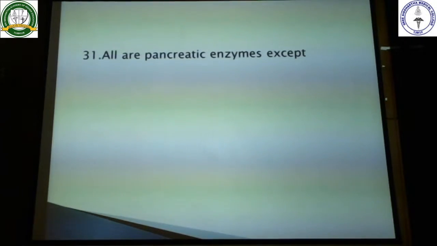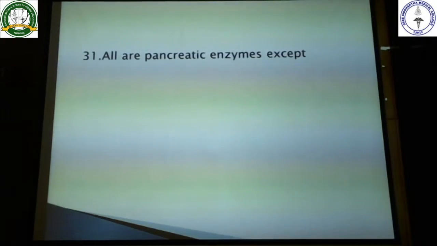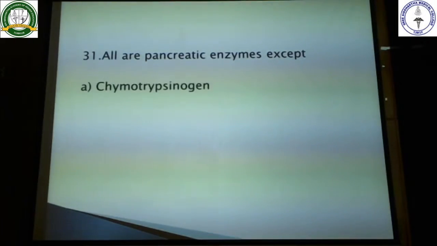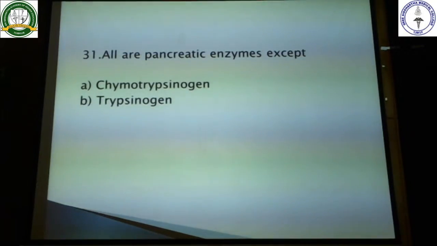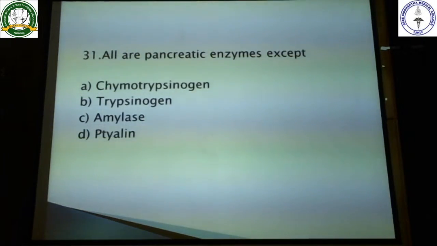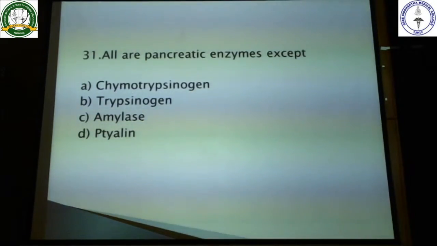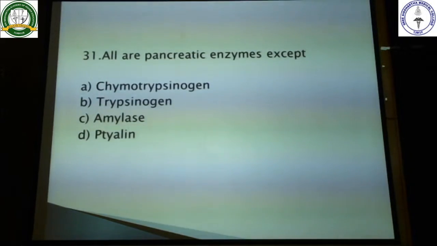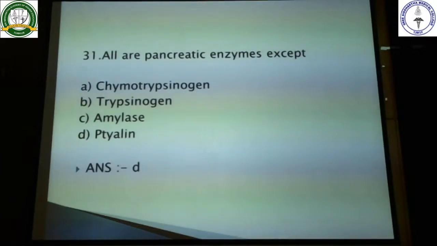Next, 31st question. All are pancreatic enzymes except for, so chymotrypsinogen, trypsinogen, amylase and ptyalin. Now here ptyalin is nothing but salivary amylase. Now what has salivary amylase got to do in the pancreas? So salivary amylase is in the saliva. So here ready-made answer for you. The answer is D, that is ptyalin.